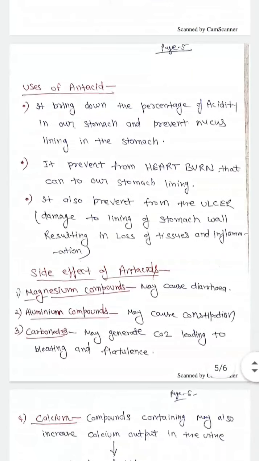So what are the conditions where we use the antacids? Antacids are basically used to decrease the acidity in our stomach, and they are used to prevent heartburn. They are also used in the treatment of ulcer or to prevent the ulcer.